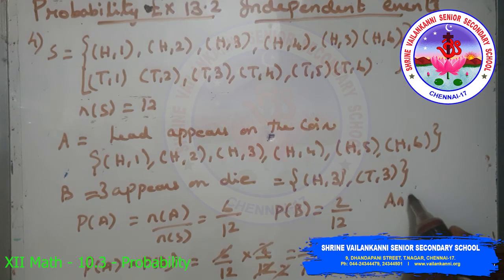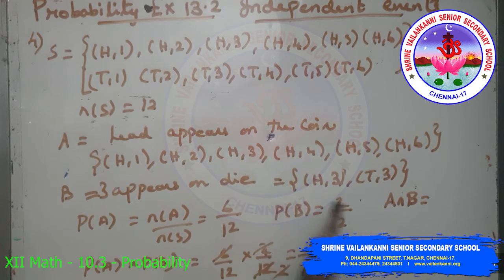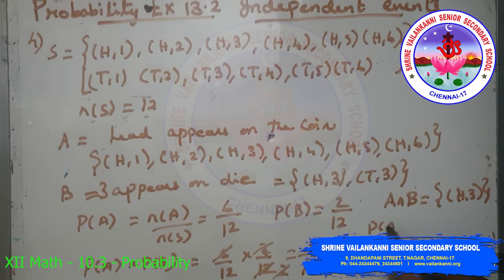A intersection B is the common between these two events, A and B, which is H comma 3. So P of A intersection B is 1 by 12. So P of A intersection B equals P of A into P of B, which is 1 by 12. So we can say that A and B are independent events.